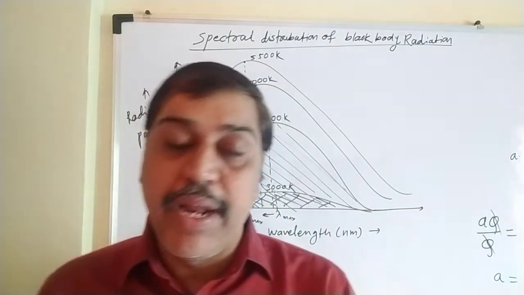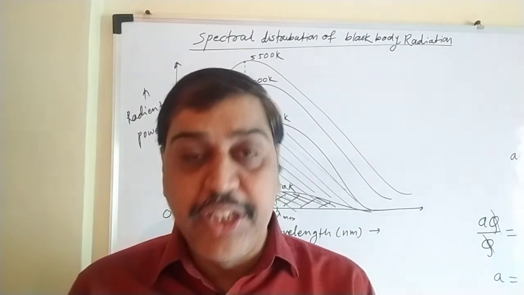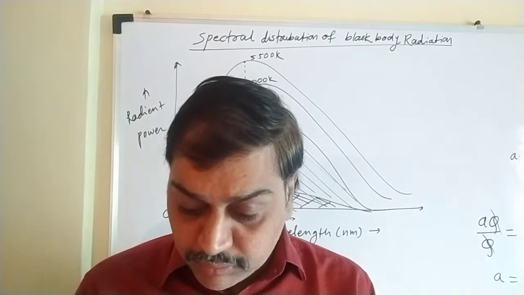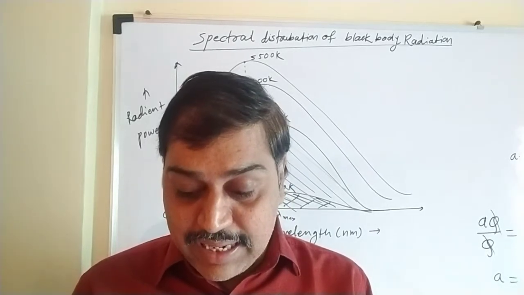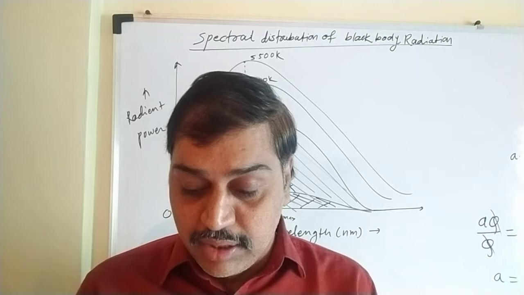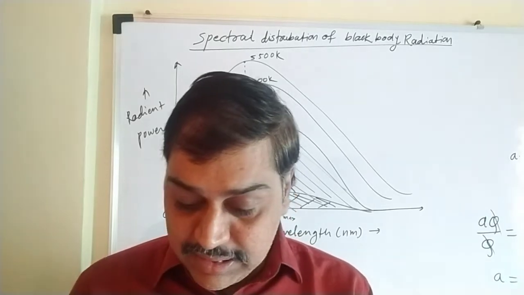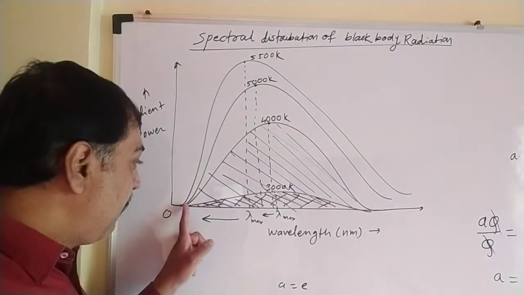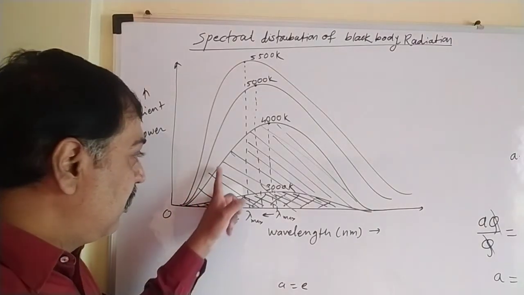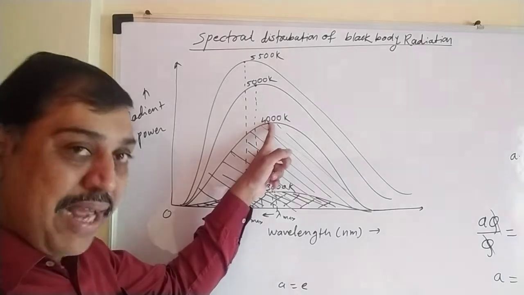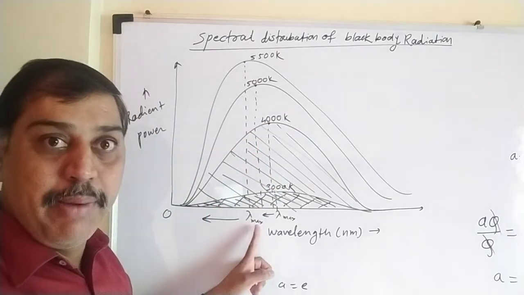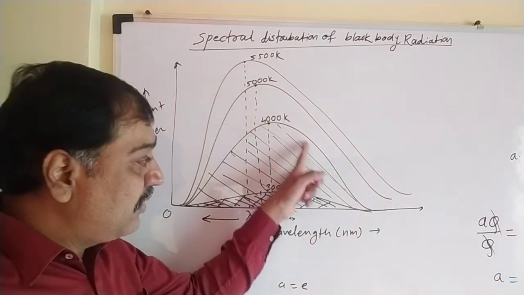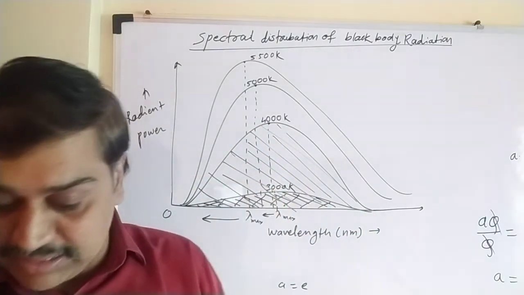Second, at a given temperature, the radiant power emitted initially increases with the increase in wavelength, reaches its maximum and then decreases. The wavelength corresponding to radiation of maximum intensity, lambda max, is characteristic of the temperature of the radiating body. That already we have learned. As the wavelength increases, the energy radiated increases. It becomes maximum for a certain wavelength, and that wavelength is said to be lambda max. That is characteristic at this temperature. Then with further increase in wavelength, the energy radiated decreases. That is nothing but this conclusion.